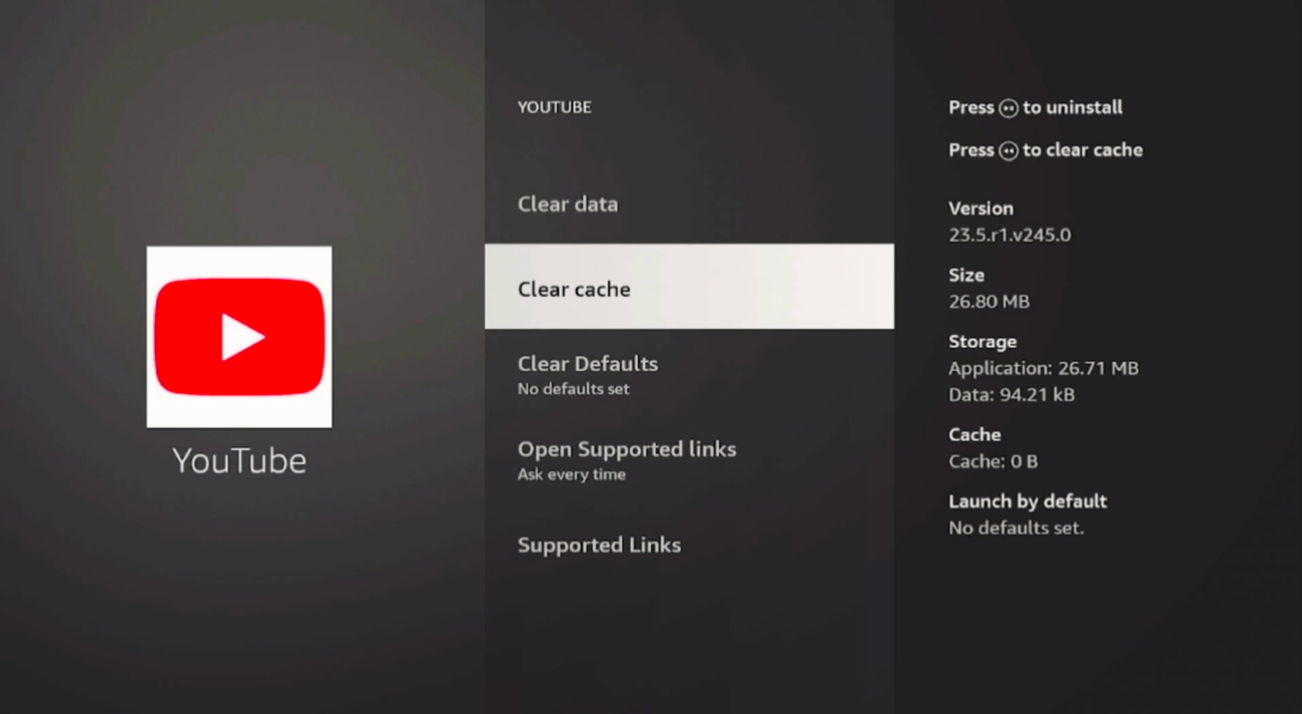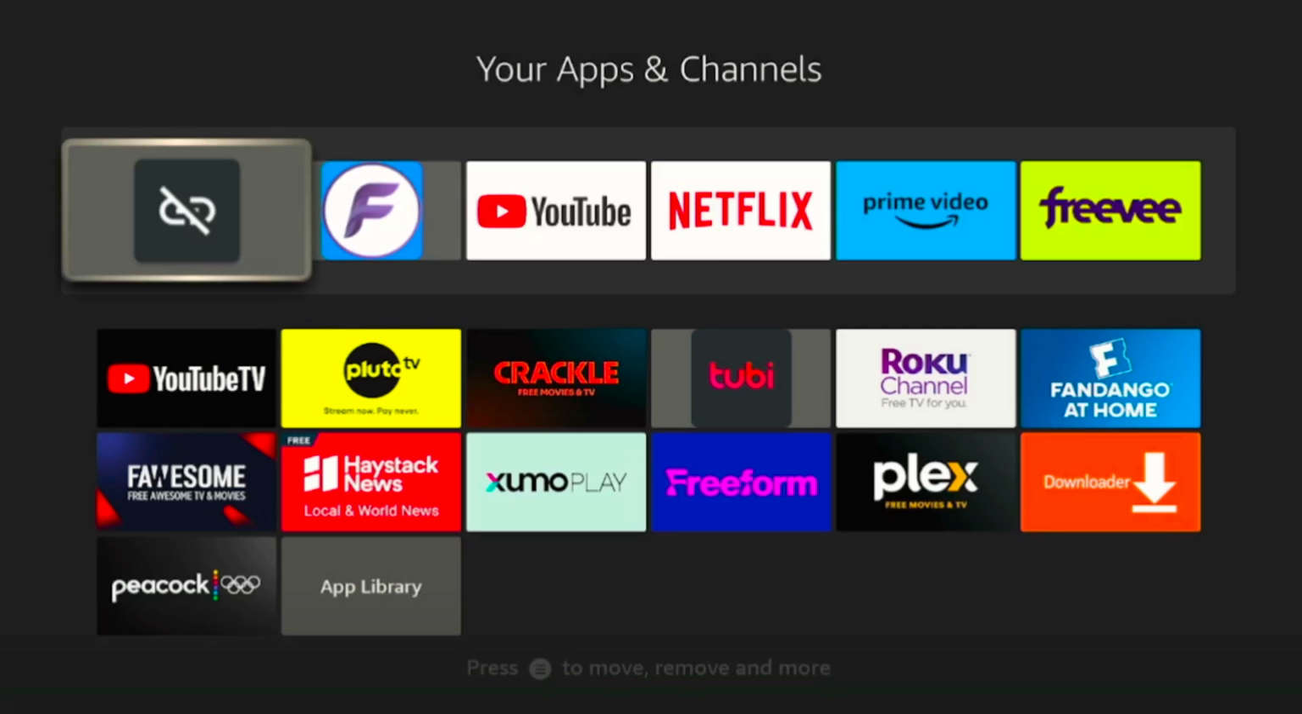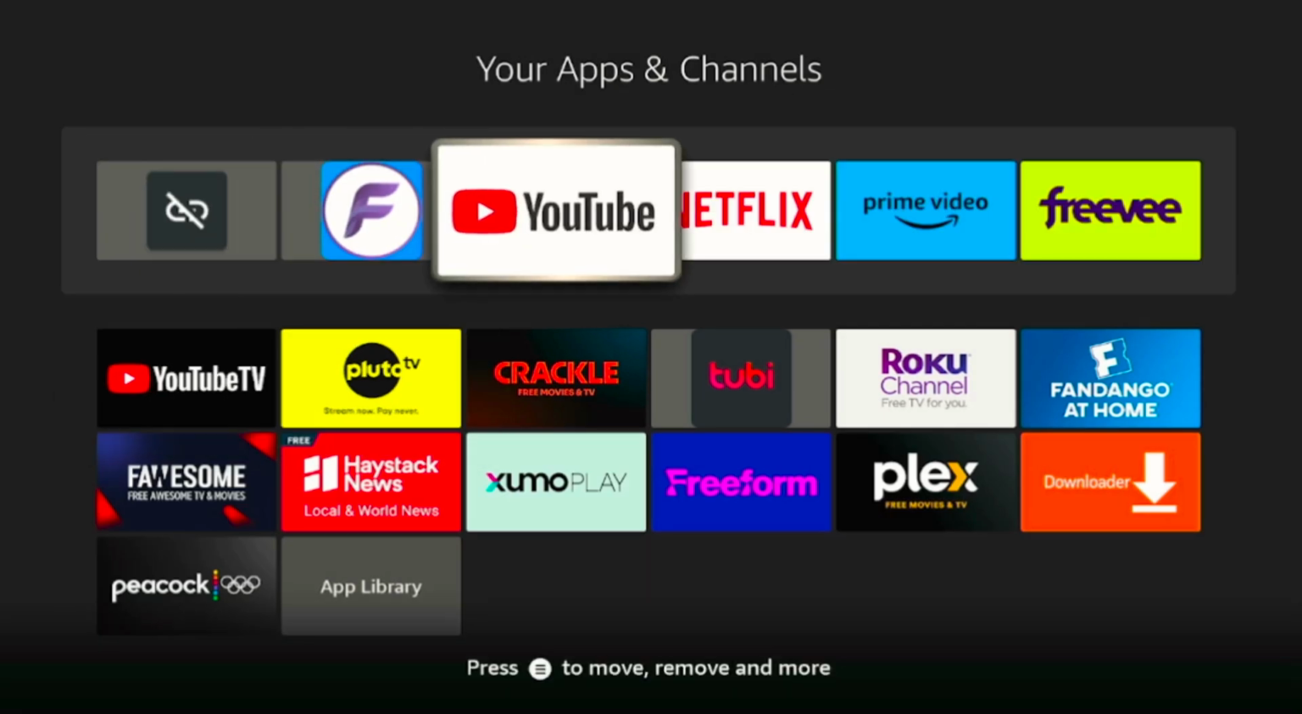If that doesn't work, you can also clear the data. But be aware that this will reset the app to its default state, meaning you will need to sign back into your YouTube account afterwards. Once you have cleared the cache and data, open YouTube again to see if it's working properly. If clearing the cache and data didn't resolve the issue, don't worry, I have one more tip to fix it.